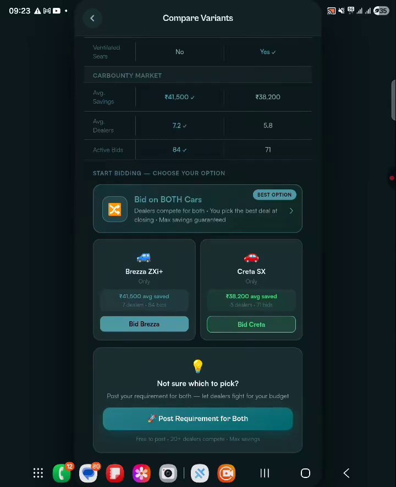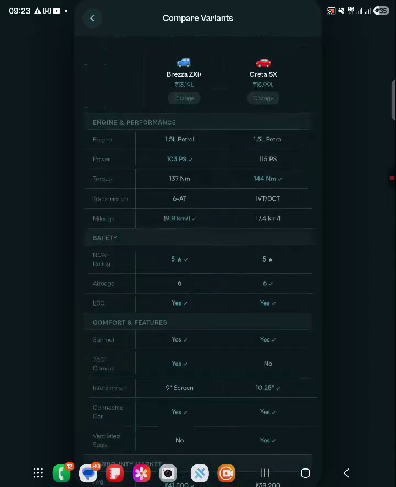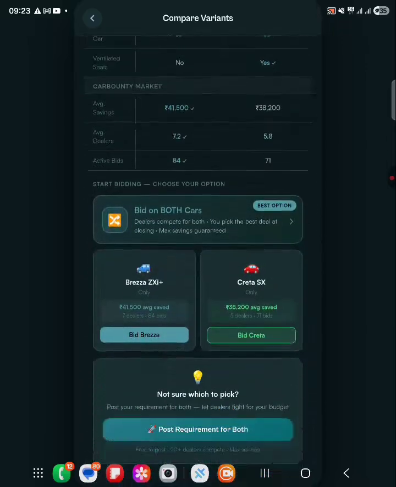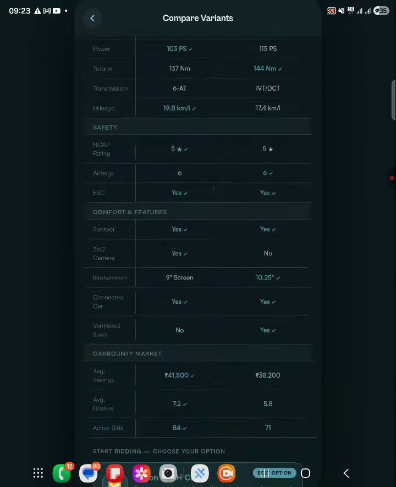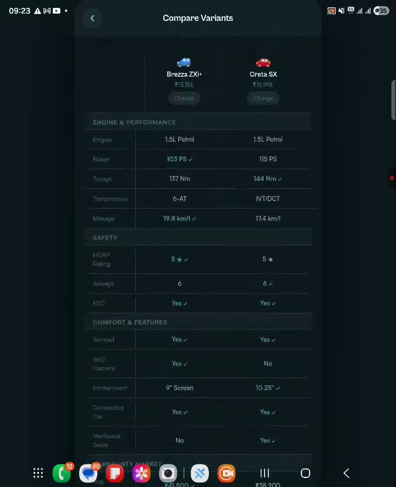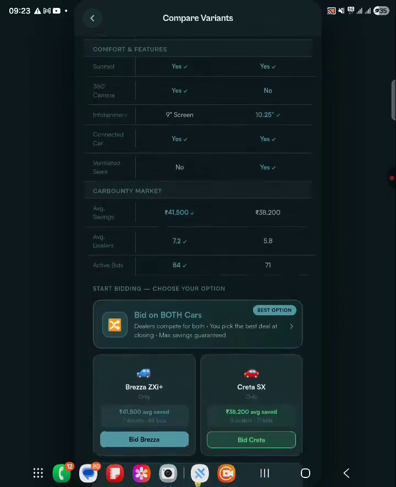dealers from different brands, the brand that is manufacturing Brezza and the brand that is manufacturing Creta, both will be competing, and all the results will be shown to the user in a single tab. He need not go to two different dealerships or contact 10 different dealers. He just needs to create a multiple model bid room, and all the rates will come to him.